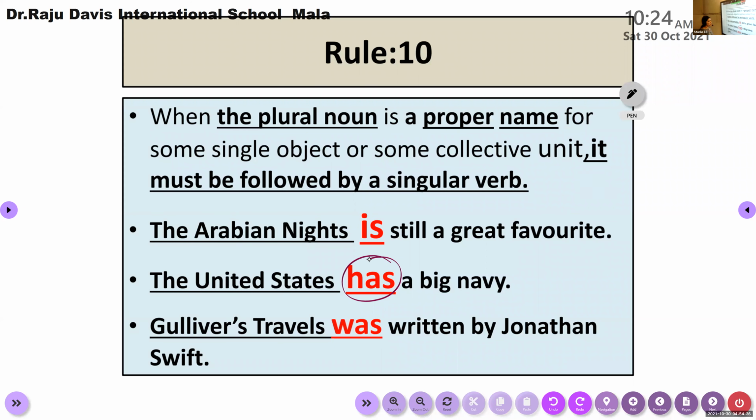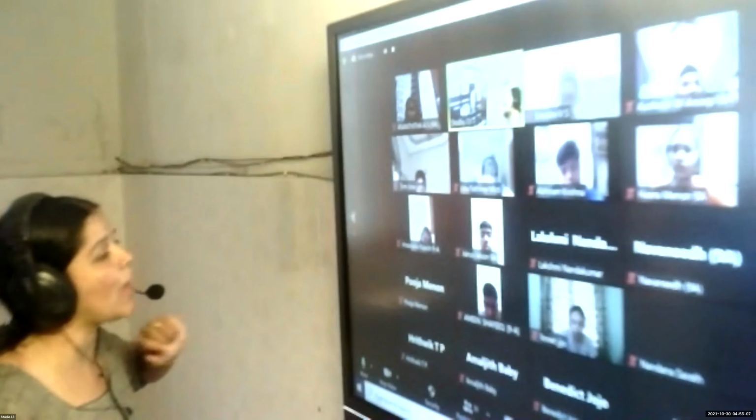Gulliver's Travels. You know, Gulliver visited Lilliput, where the small people are one finger size. And he also visited the gigantic world, where he was very, very small and the enormous people were roaming around, right? So he visited many places during his travels. But Gulliver's Travels is a collection in one single book. So we need to use only "was" there. As you all know, how many books are there with the same title called Harry Potter?